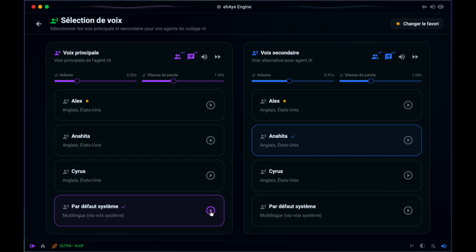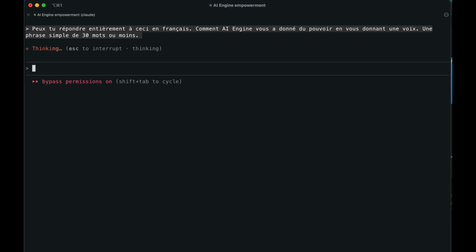I'm system default, your current primary voice. I speak English now, and if you set your computer voice to French, I can speak that too. Your AI finally speaks your language.